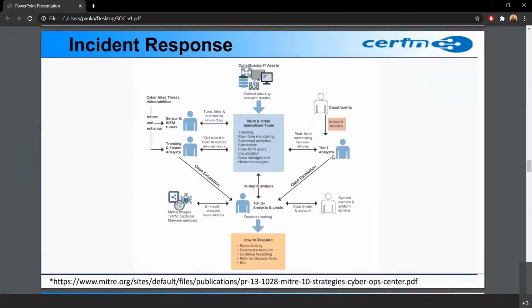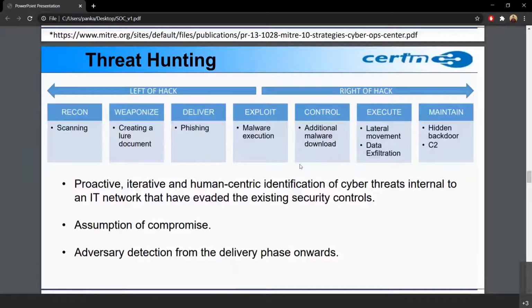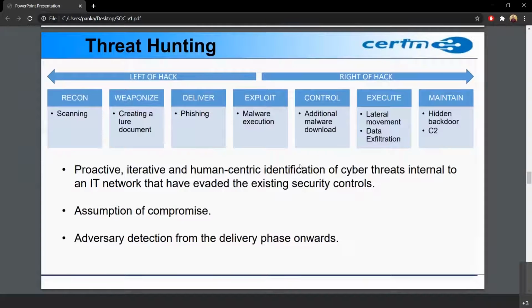Yes. Now, as I just told you, threat hunting. Threat hunting is a concept where we assume that a compromise has occurred. And then we try and search our systems, where is the compromise? So basically, threat hunting is a proactive and iterative human-centric identification of cyber threats that are evading the existing security controls. So we basically assume that a breach has occurred, a bad actor is already sitting in the system,